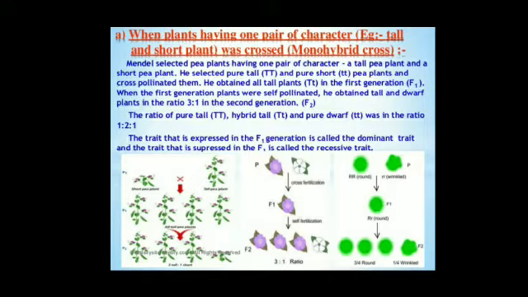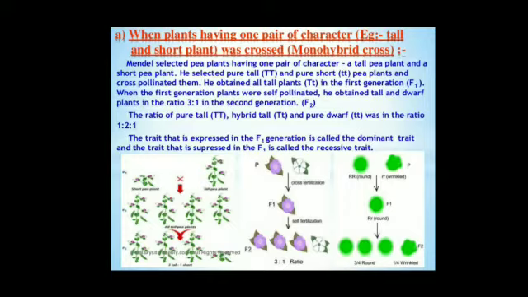So when Mendel chose one character to study, it is called a monohybrid cross. So Mendel took a tall pea plant and a dwarf or short pea plant. You know, genes are responsible for the transfer of characters from parents to offspring, and genes always work in pairs. So when I say pure tall plant, you have to take genes in pair, so capital T, capital T.